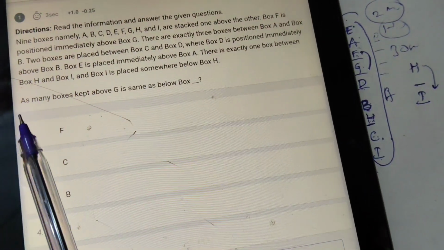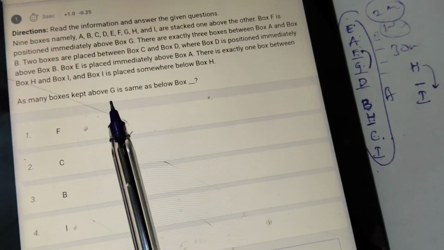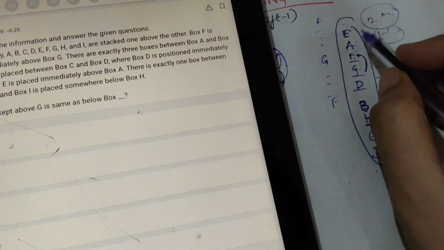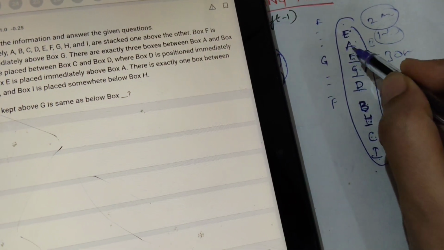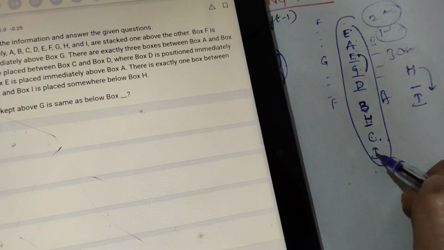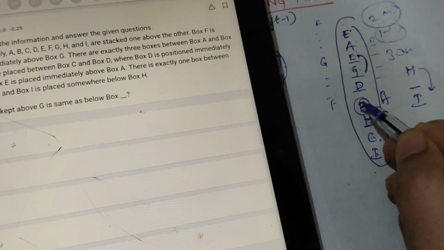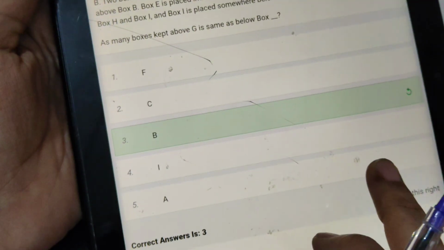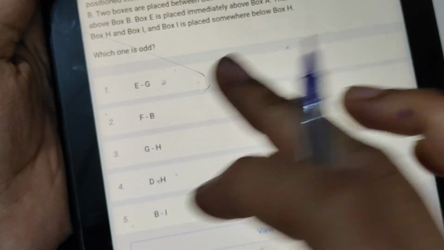Now they have said as many boxes kept above G is the same as below. That means, above G how many boxes are there? 1, 2, 3. So 1, 2, 3 below as well. So below B is the same as above G.